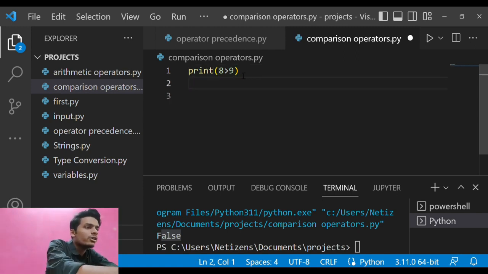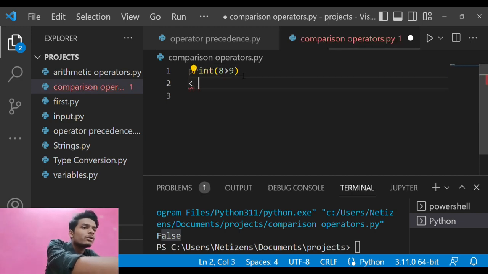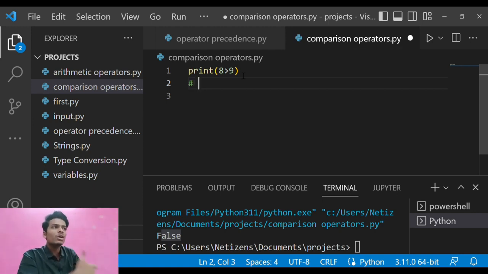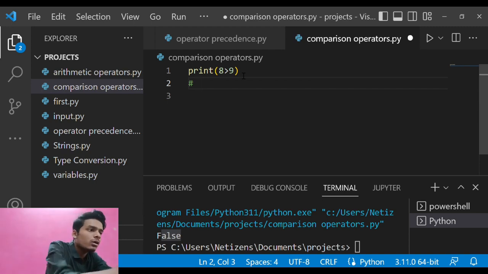Like we have smaller than, which I'll just comment out here. And if you don't know this, if you want to comment out anything in Python, you just need to write the hashtag. For those who don't know what comments in Python are, comments are the things which Python does not run. It automatically skips them as if they do not even exist.